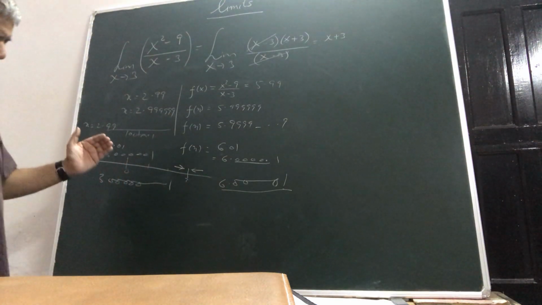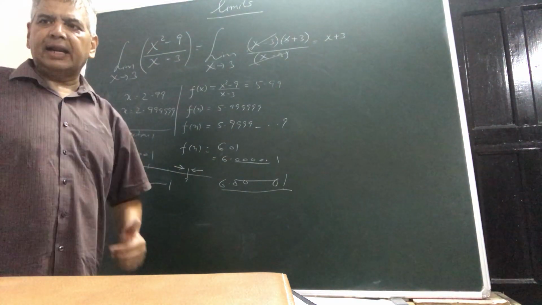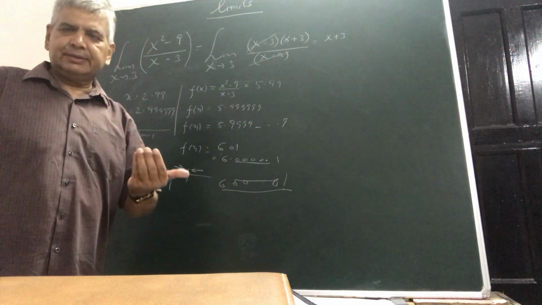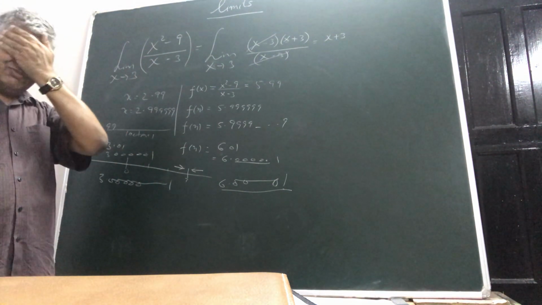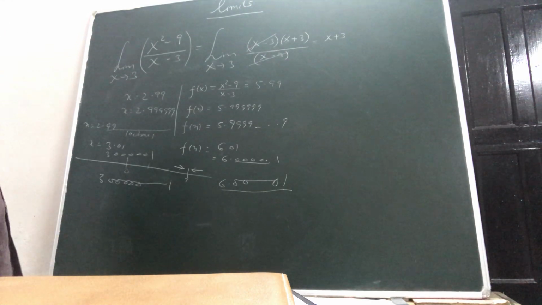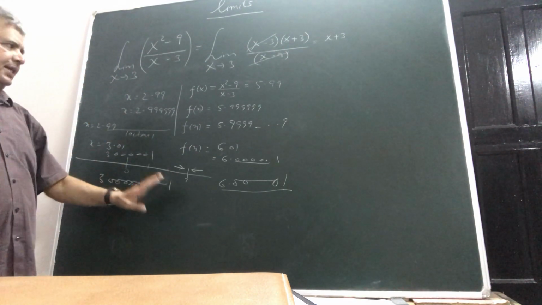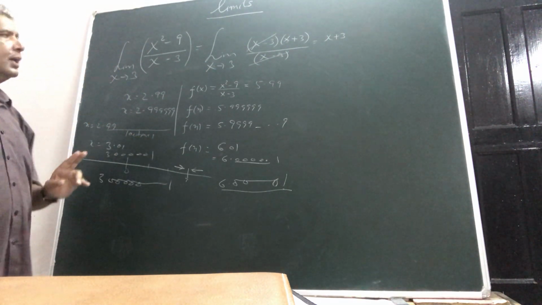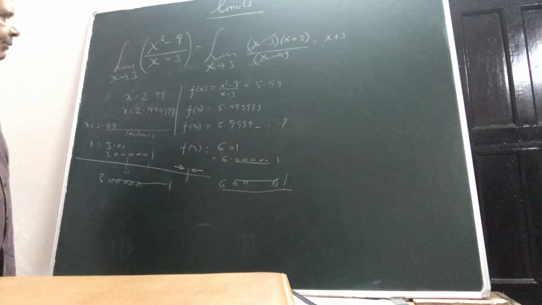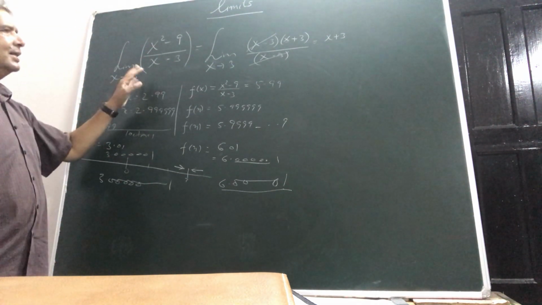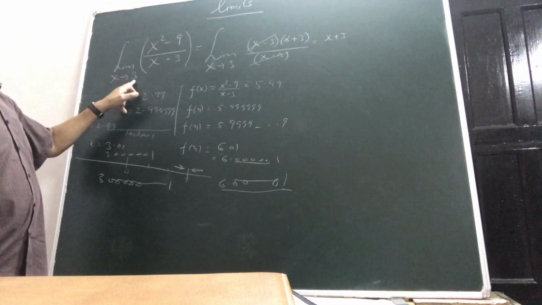So now this concept of approaching the number 3, in a way, if you just want to understand the limit, it is fairly this. Under the limiting condition, two things you will bear in mind. One thing is that the number will never be equal to 3.